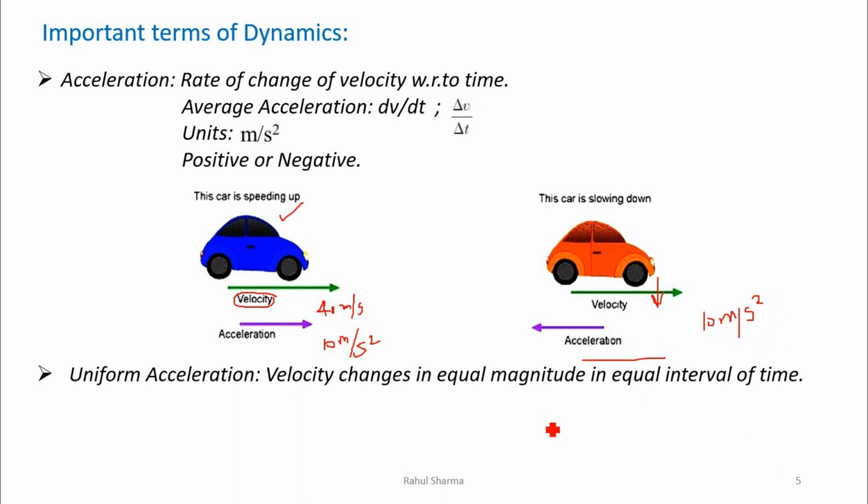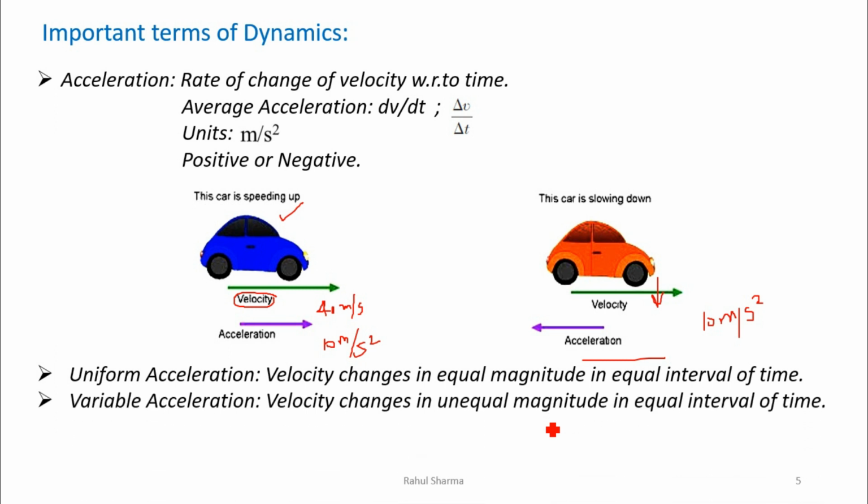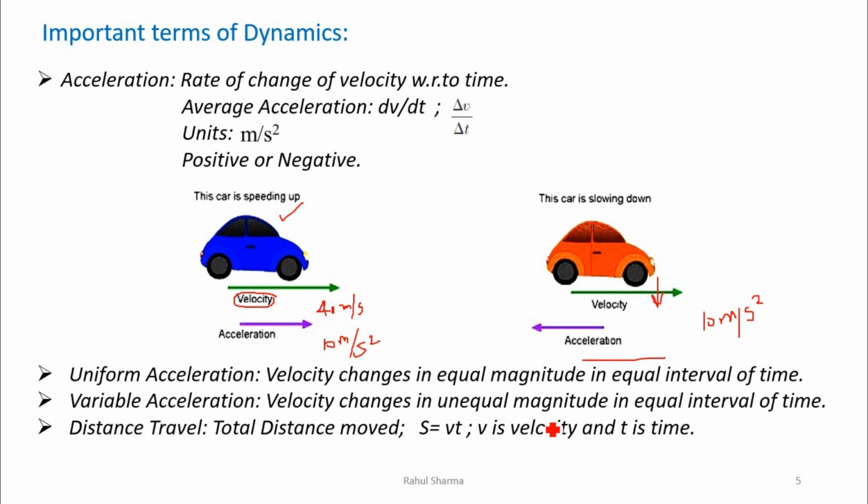Now the uniform acceleration. Uniform acceleration means the velocity changes in equal magnitude in equal intervals of time, and variable acceleration means the velocity changes in unequal magnitude, the rate of change of velocity is not equal with respect to time. Similarly, the distance traveled is the total distance moved by the object, and we represent it with s. The formula is s is equal to speed into time, means distance is equal to the velocity and the time for which it has moved, and that is known as distance traveled.